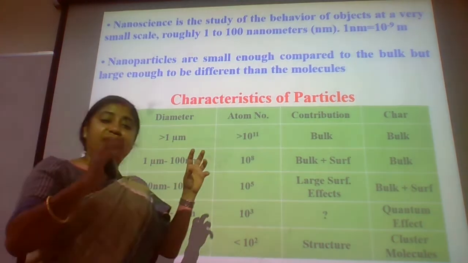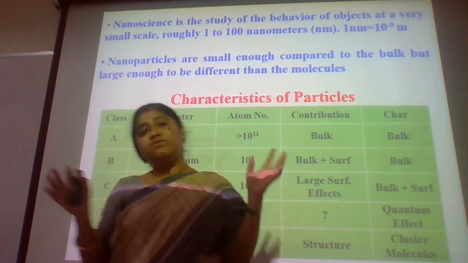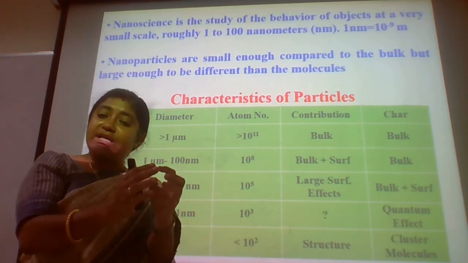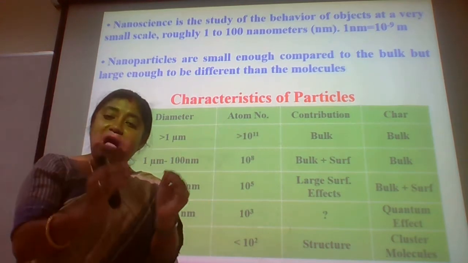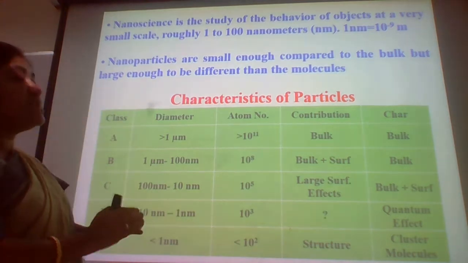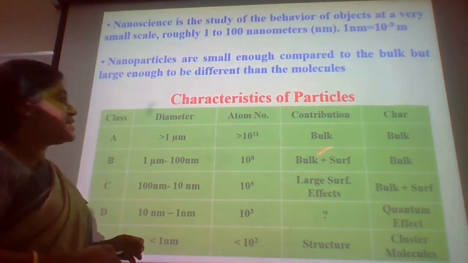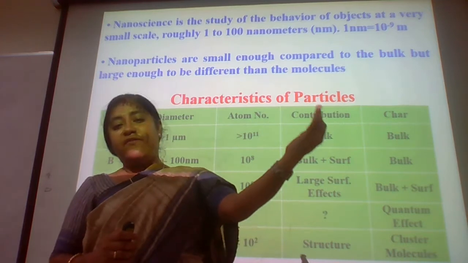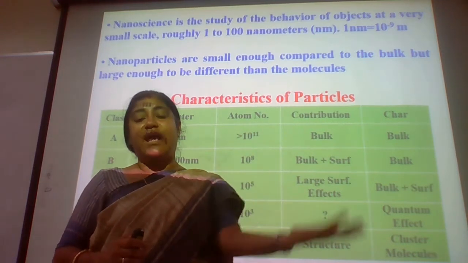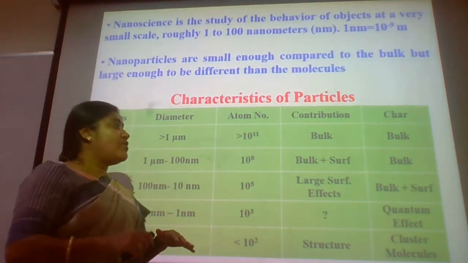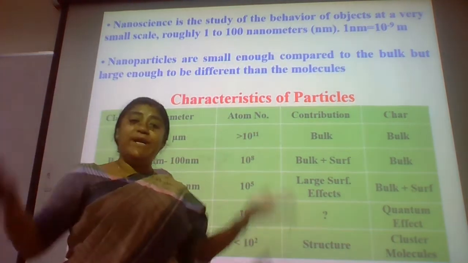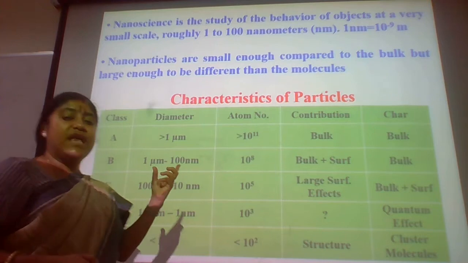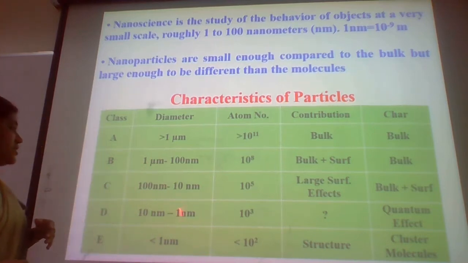As you see, whatever we see around us are basically bulk materials. But when we go down to smaller and smaller sizes of these bulk materials, the characteristics differ, and gradually the surface increases relative to the volume. The surface forces and surface characteristics become more dominant than the bulk or volumetric characteristics, and we see that the quantum effects of the cluster molecules come into action.